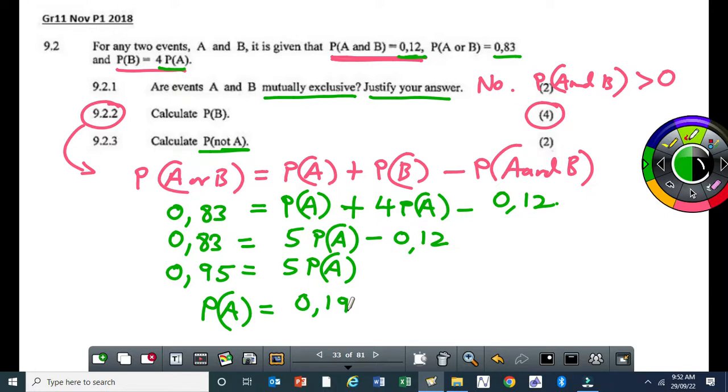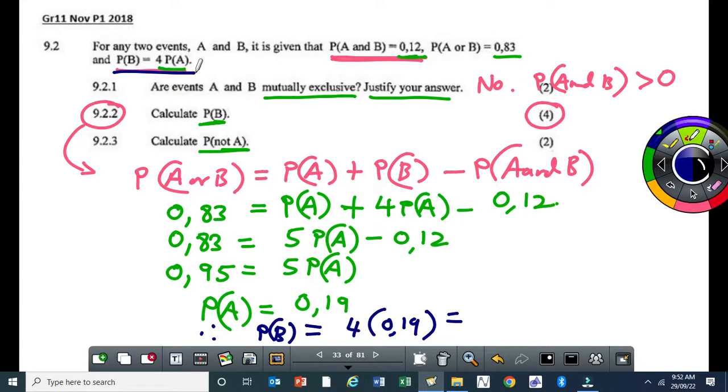We want the probability of B. So, therefore, the probability of B is going to be equal to 4 times 0.19. I hope you are following where I'm getting the 4 times 0.19. It comes from this equation. So if you multiply that, you get 0.76. So that's the final answer. That's the probability of B, 0.76.